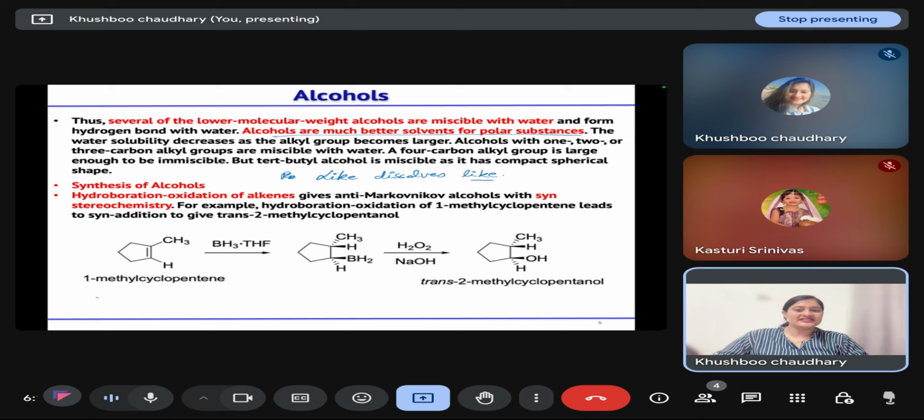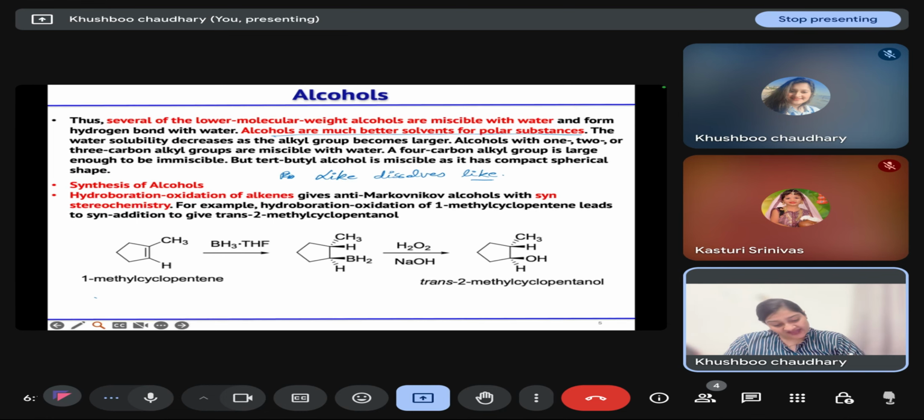That's why alcohols are better solvents for polar substances than for non-polar substances. And the water solubility of alcohols decreases as the size of the alkyl part increases. Why is that so? Because as the size of the alkyl part increases, the tendency of the molecule to form hydrogen bonds with other molecules decreases. So the attraction is less in that case, and the solubility is also less.